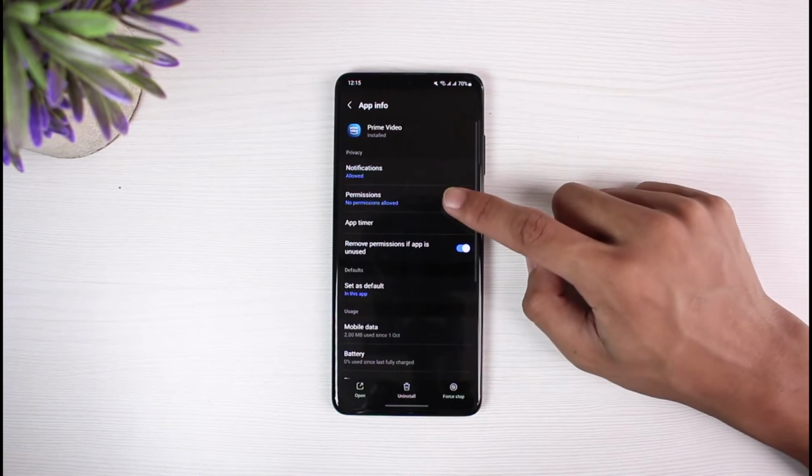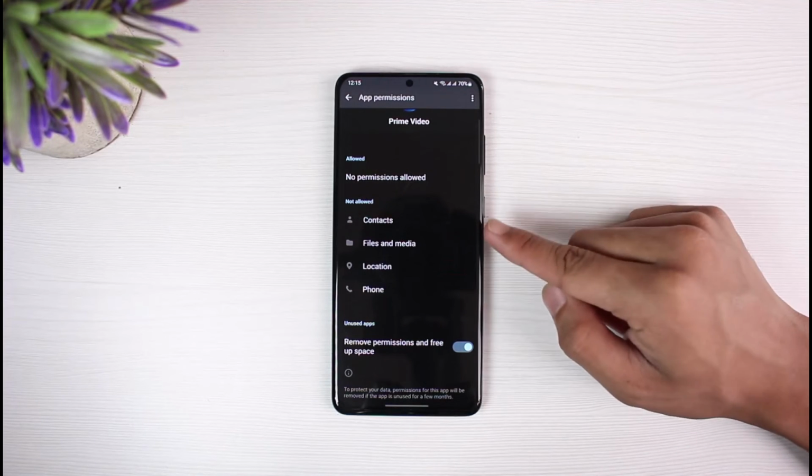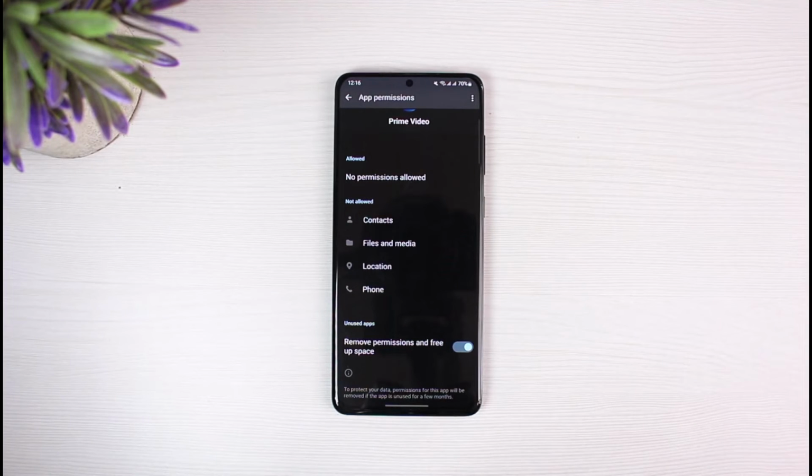If not, then you can come back to the permissions tab and you want to make sure to allow all of the permission that the application requires, such as contacts, your files and media, location, and your phone. You can allow the permissions that this application requires as well.